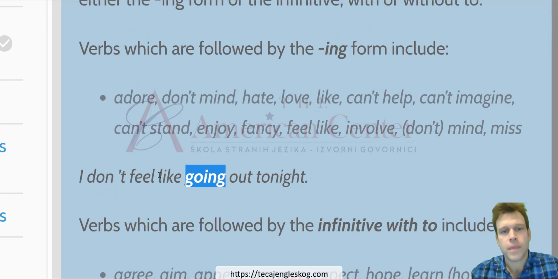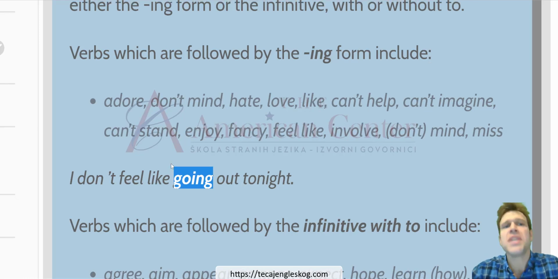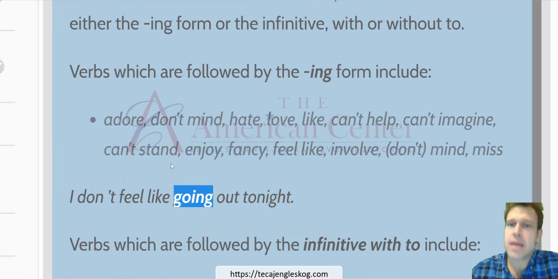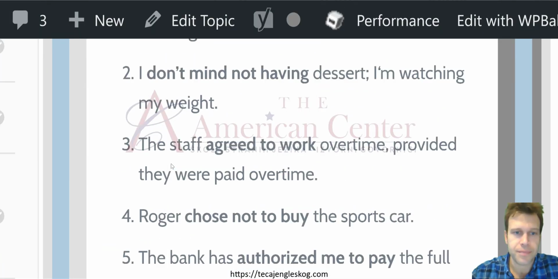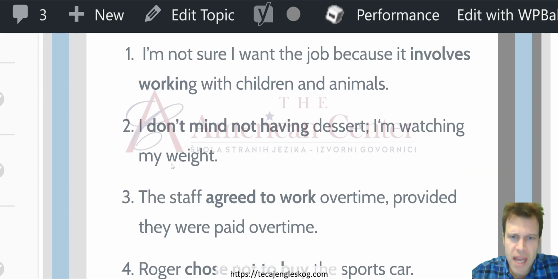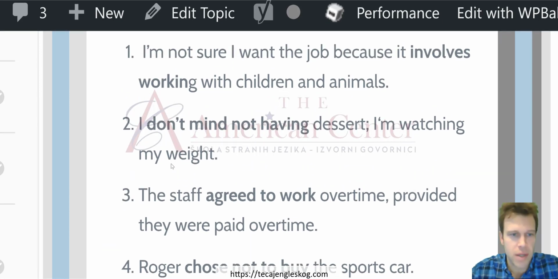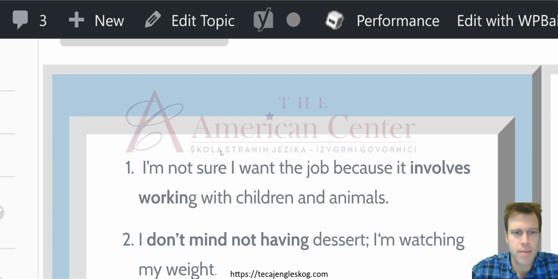These are primarily the three main ways we can use simple gerunds in a sentence. Let's take a look at some of these examples. I don't mind having dessert. I'm watching my weight. I'm not sure I want the job because it involves working.